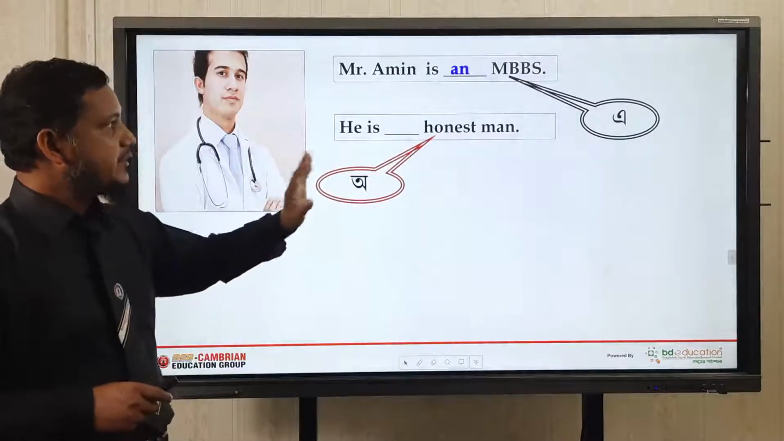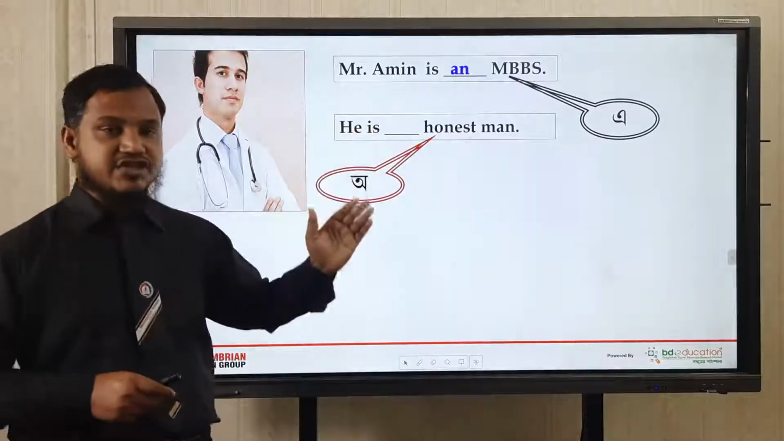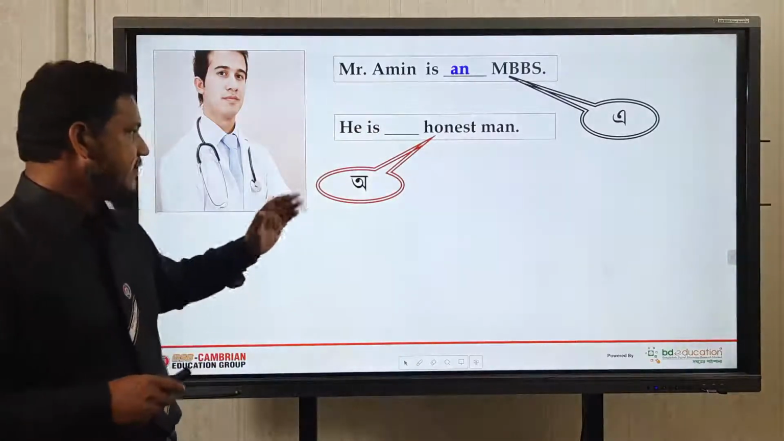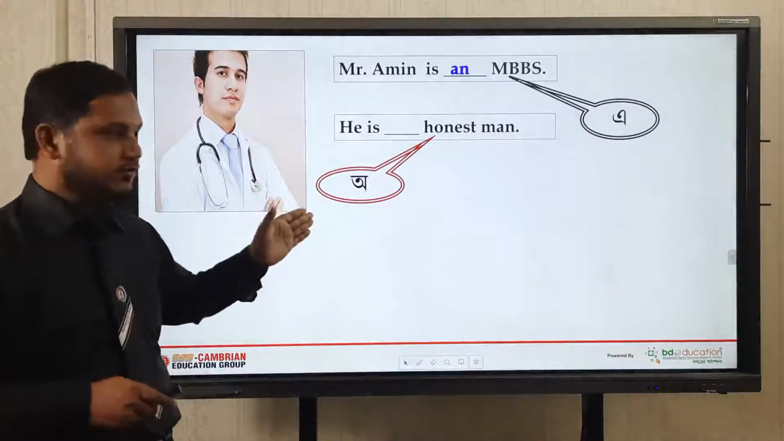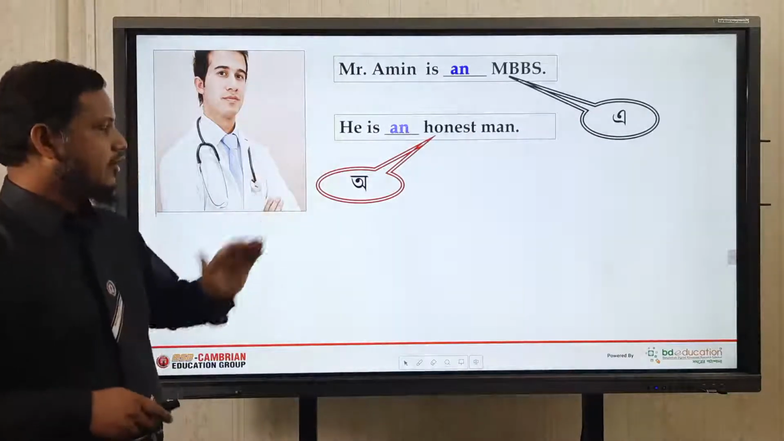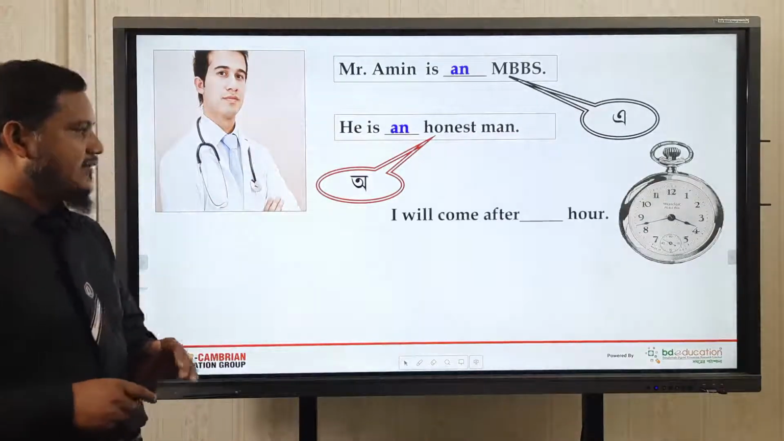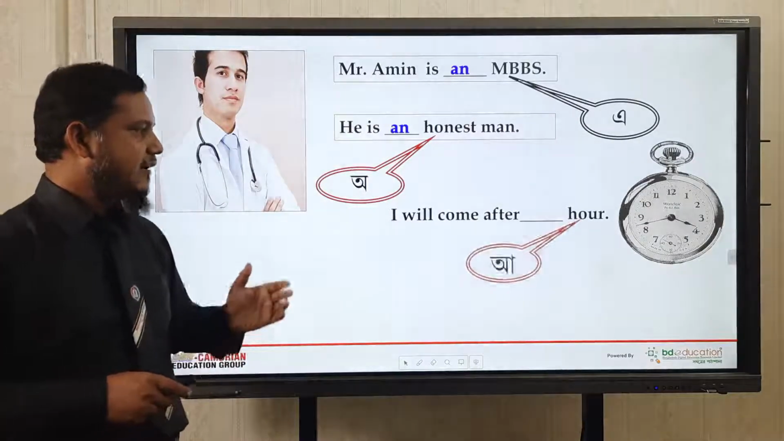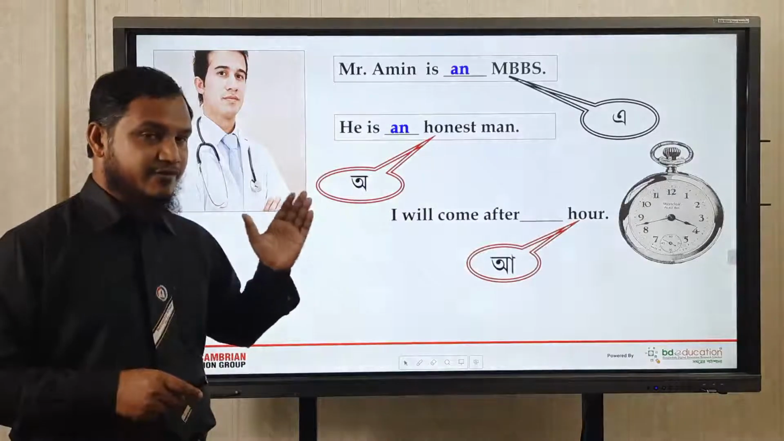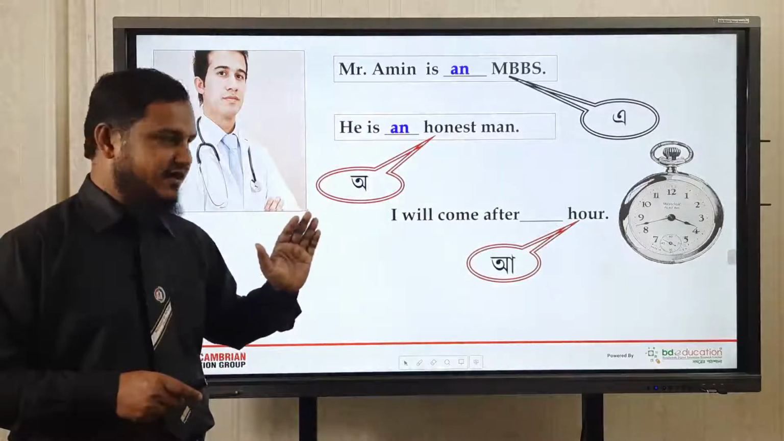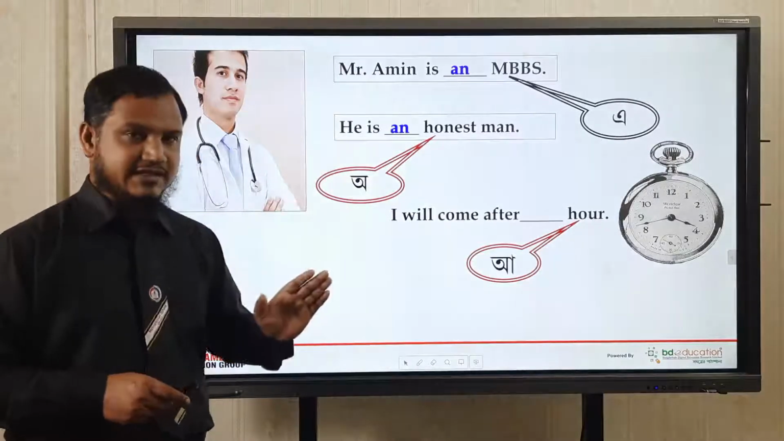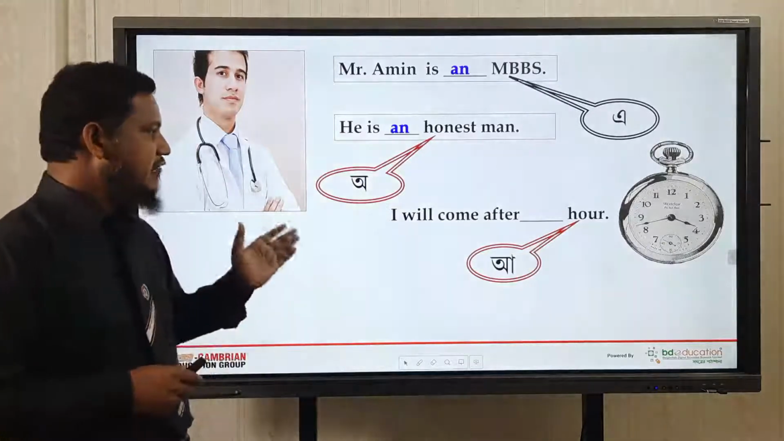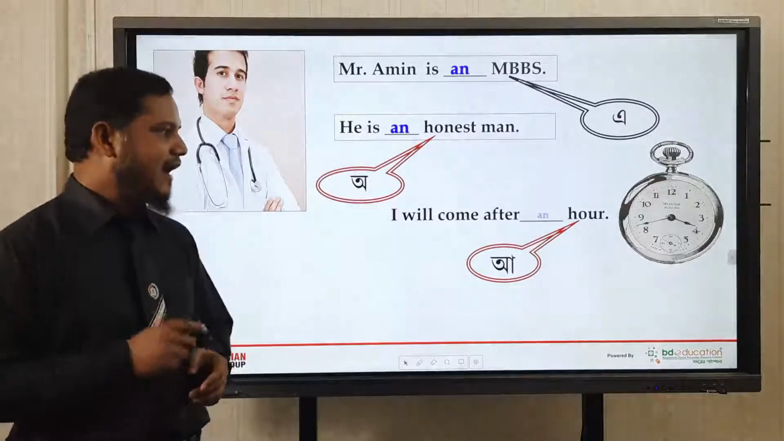So you get, in the first sentence, the pronunciation is starting with the sound "e". In Bengali you watch that sound, and then in the next sentence you see the sound "o". Look at this. He is an honest man. And this is another sentence. Look at this. I will come after what? I will come after hour. The pronunciation of H is silent here. That means H is a silent letter. We are starting the sound with a vowel sound. So I will come after an hour.